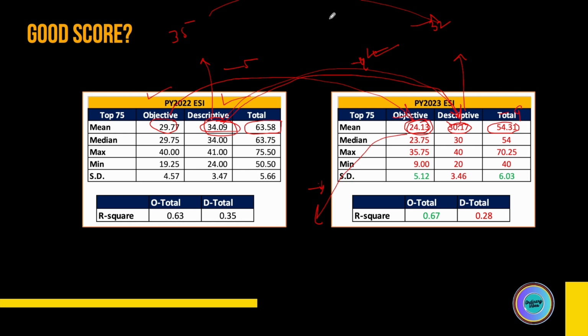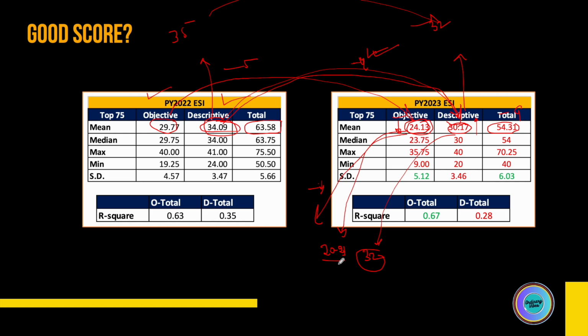So I can clearly relate to this average score on the basis of that, and what my performance would be in this year's descriptive, considering all the other factors constant. So I can get an idea what my descriptive score will be. I have an idea what my objective score will be. And using that as a base, I can tell you for this year, a good score in descriptive would be somewhere around 32, because this will increase for sure, maybe 1 mark or 2 marks, and this is going to decrease for sure. So somewhere around 20 to 21 would be a good score for objective.